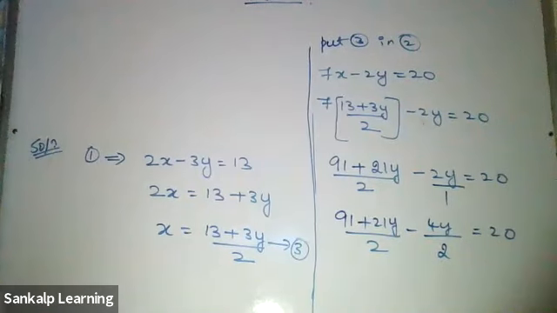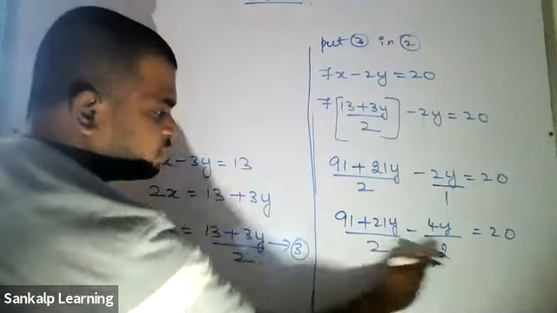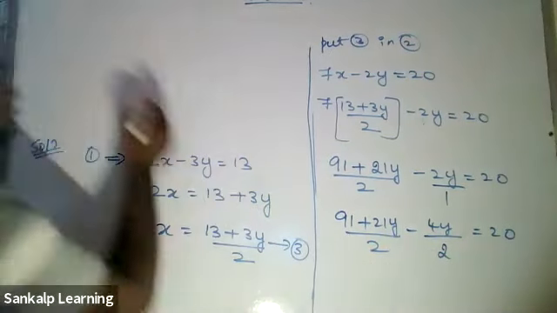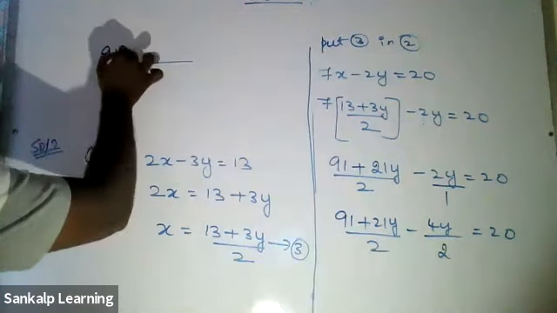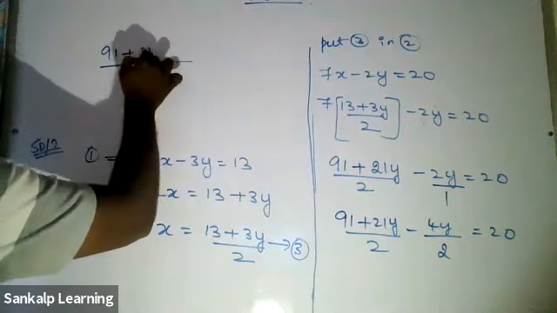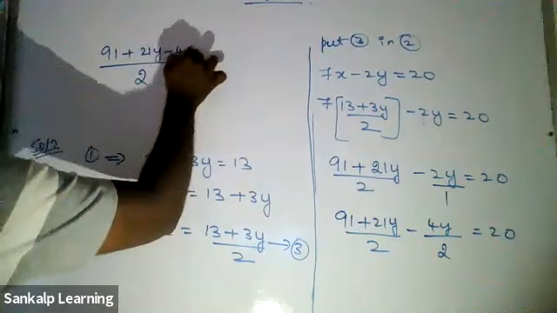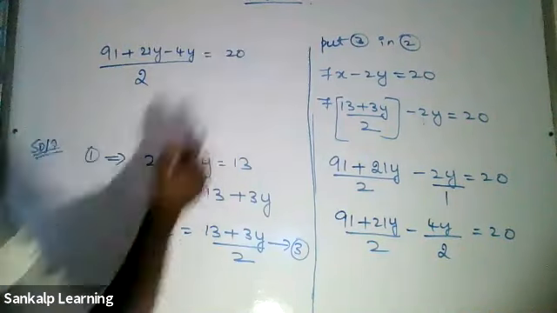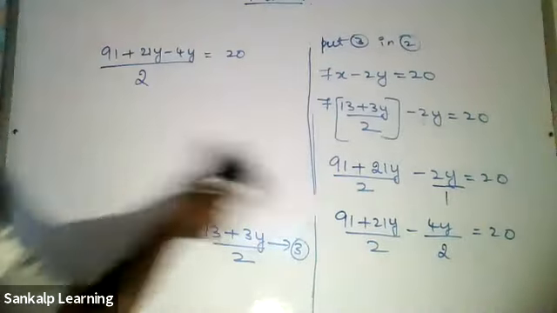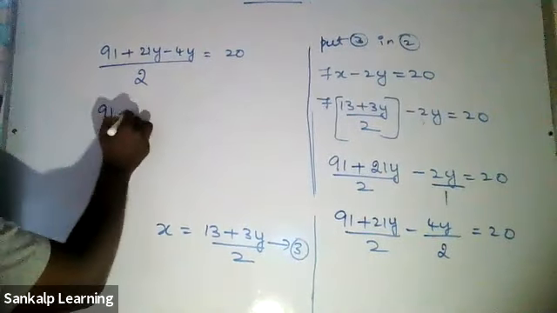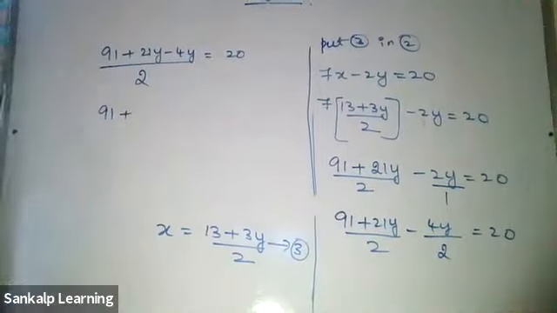Can I proceed? Yes, sir. Okay. Here the denominator is the same. As you can see, here also it is 2, here also it is 2. So write the 2 once and write the numerator 91 plus 21y minus 4y equal to 20. What will be the next step? Very simple. 91 as it is. 21y minus 4y, 17y.